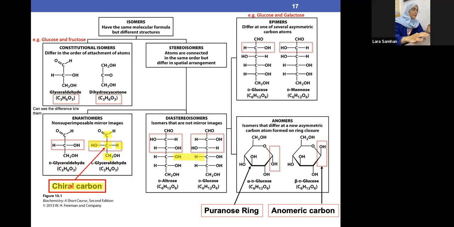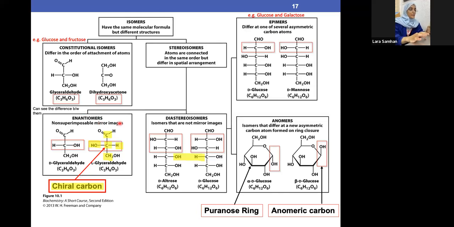Now we have over here a chiral carbon. A chiral carbon is basically a carbon that's attached to 4 different things. This is the chiral carbon, and it's usually after the C double bond OH. But the most important thing about the chiral carbon is that it is a carbon attached to 4 different atoms or groups. Okay, so this is the meaning of the chiral carbon.